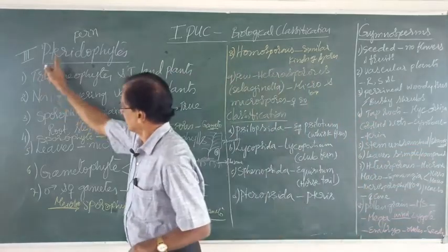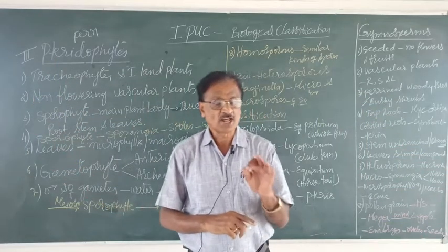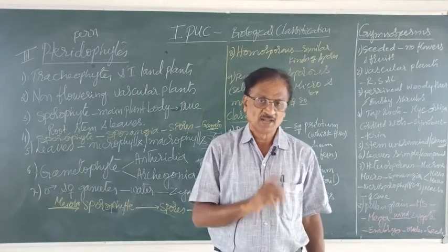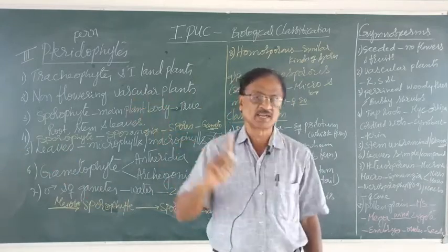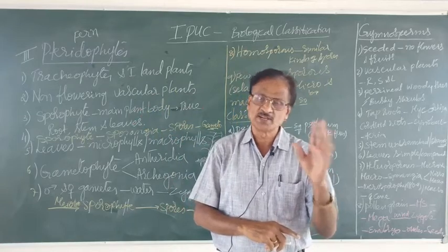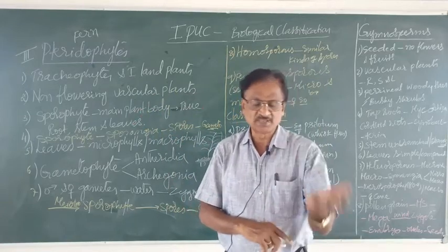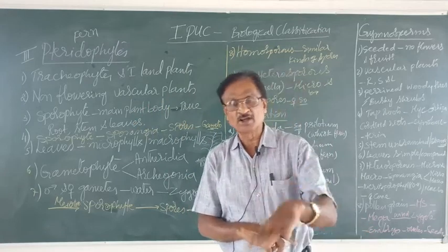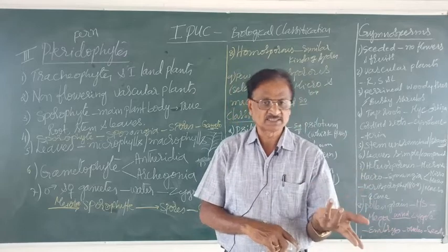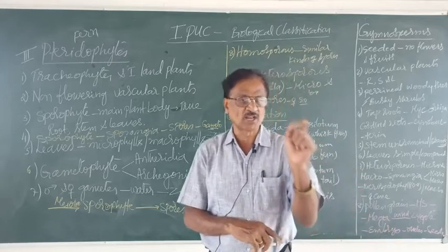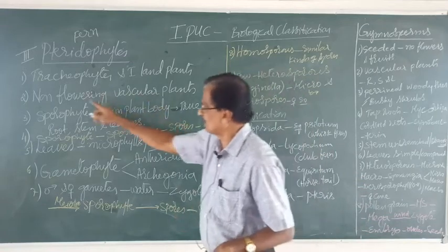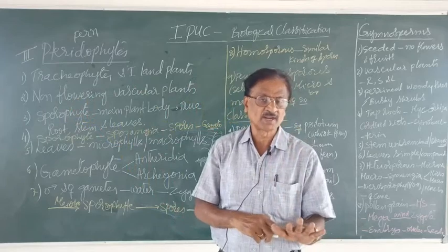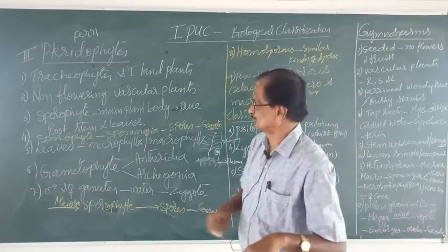Then, remember, pteridophytes are non-flowering plants. Though they are with vascular tissues, of course, they are the lower vascular plants with xylem and phloem. Some of the elements, like the companion cell among the phloem, and even the trachea among the xylem elements, are absent. They are the primitive vascular plants, and they do not yield flowers. Hence, they are the non-flowering plants with vascular tissues.